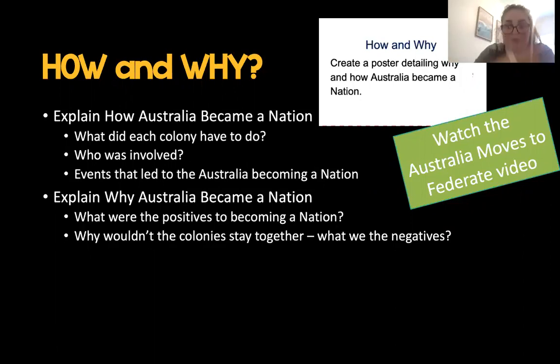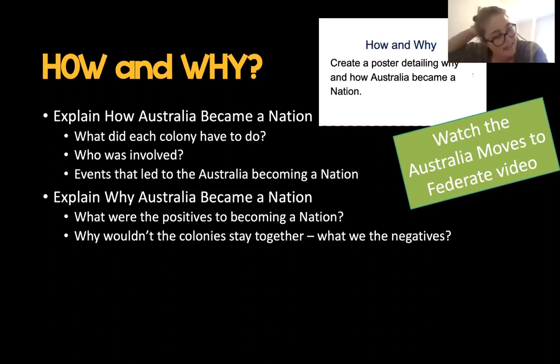So that's one section. And then your next section would be looking at why. So what were the positives for Australia to become a nation? Why wouldn't the colonies stay together? What were the negatives? So you can use the Australia Moves to Federate video to help you out with this one, but it's a big poster and it's going to be explaining how Australia became a nation and why.